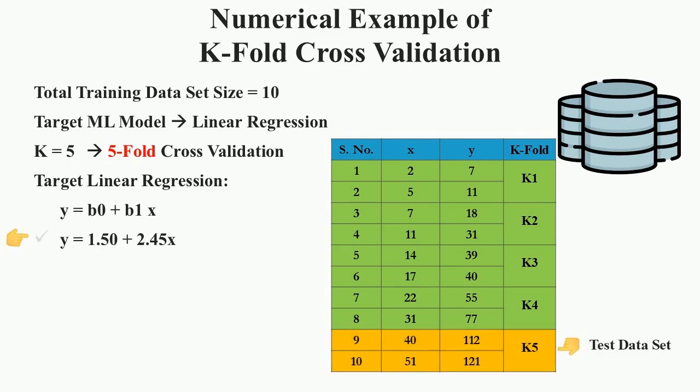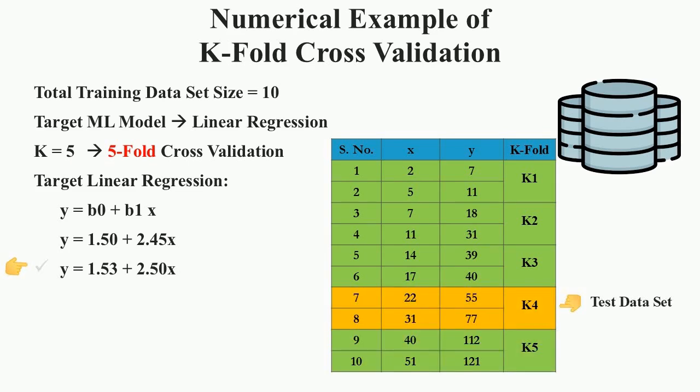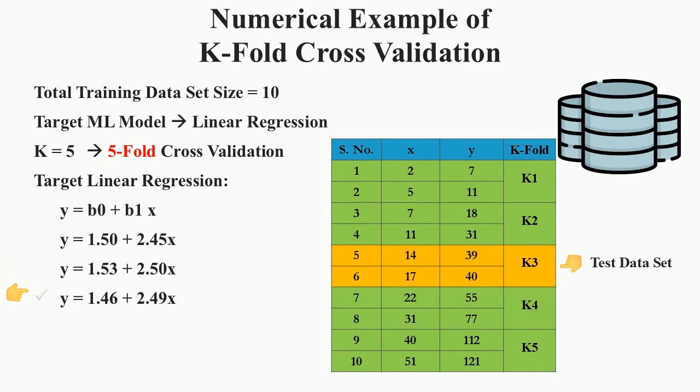In the first iteration, K1, K2, K3 and K4 folds are taken for training and the K5 fold is used for testing. The values of B0 and B1 are shown here in the linear regression equation. Next, K1, K2, K3 and K5 are used for training and K4 is used for testing the model. A linear regression equation is shown here with B0 and B1. Then, K1, K2, K4 and K5 are used for training and K3 is used for testing the model. A new regression equation so obtained is shown here.